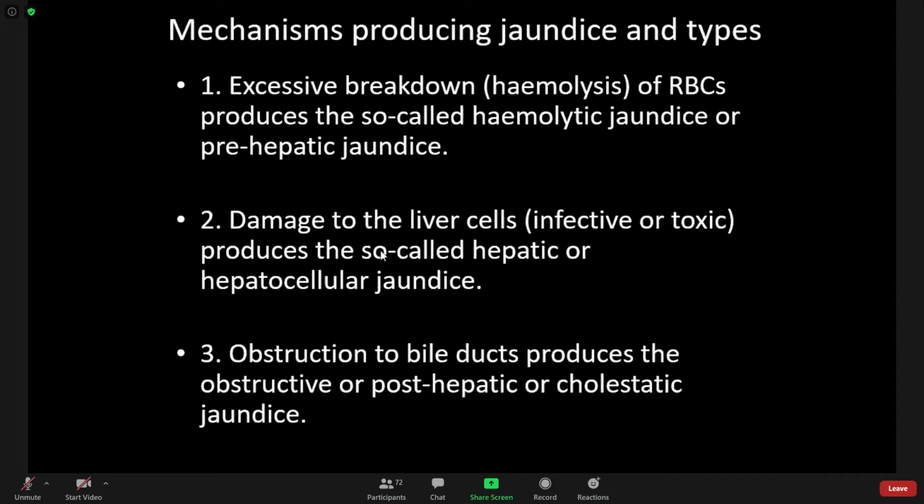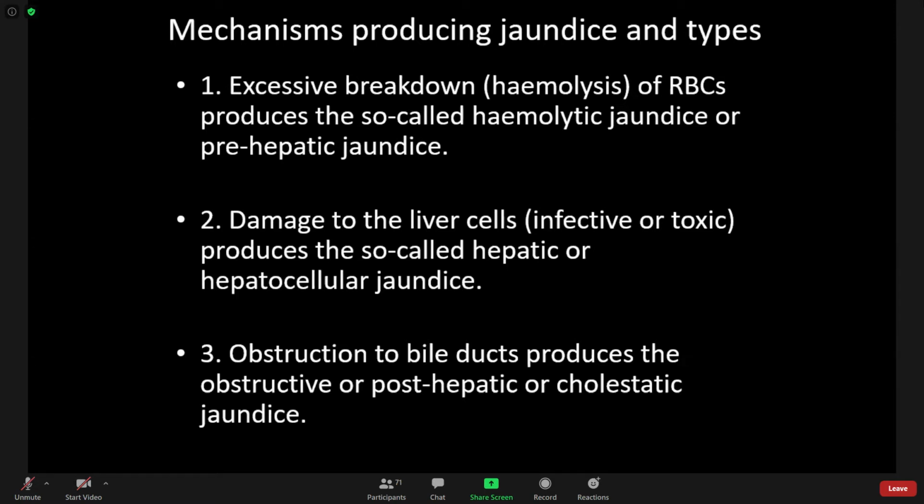Let's come to hepatocellular jaundice. Here, the hepatic cells are damaged due to hepatitis or cirrhosis of the liver. Few cells are alive, and the hepatic cells are insufficient to conjugate all the bilirubin. Only some bilirubin is conjugated, and this conjugated bilirubin flows back into the blood. So in hepatocellular jaundice, in the blood there is both conjugated as well as unconjugated bilirubin.